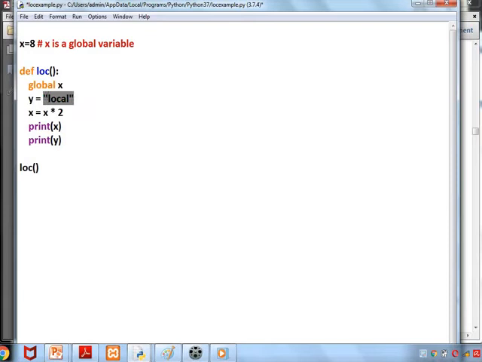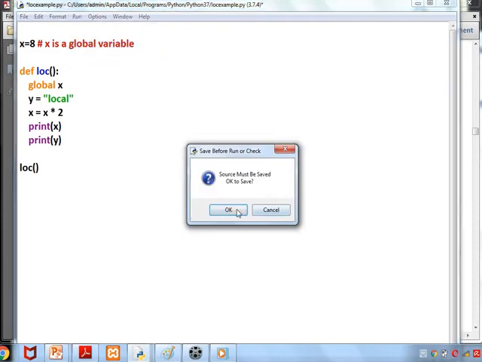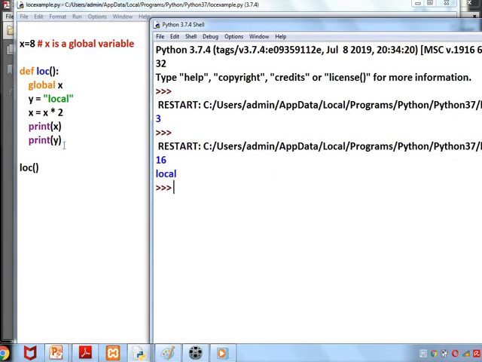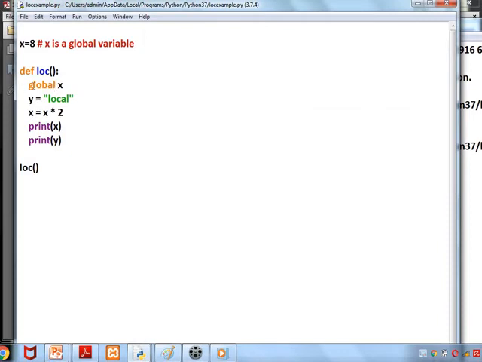The word local is assigned to the variable y. Here x equal to x star 2. It is allowed because we are using the keyword global. Print x, print y. So two variables are used here. One is a local variable, another one is a global variable. So the local variable is y, it is printing local. The global variable is 8. Here it is modified, so it is saying 16. For doing this modification, we need the keyword global.